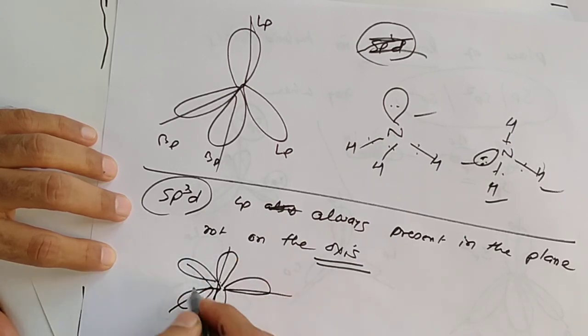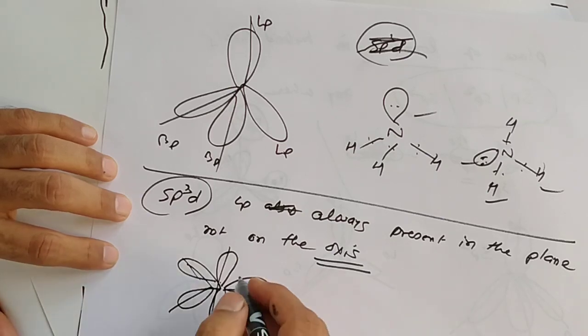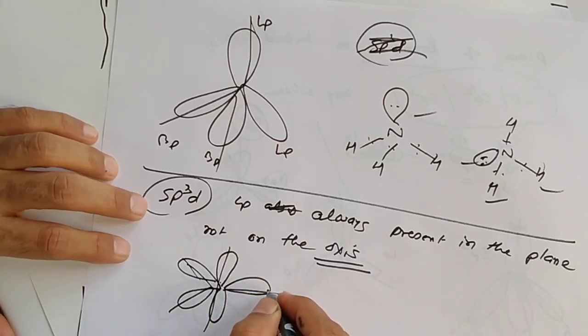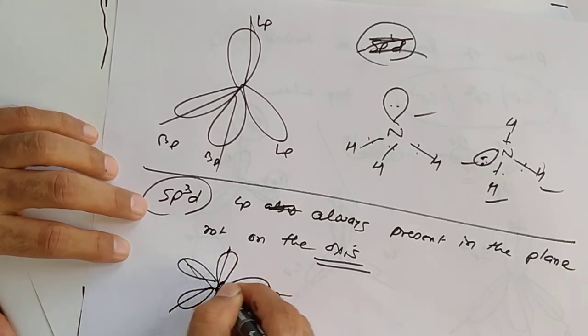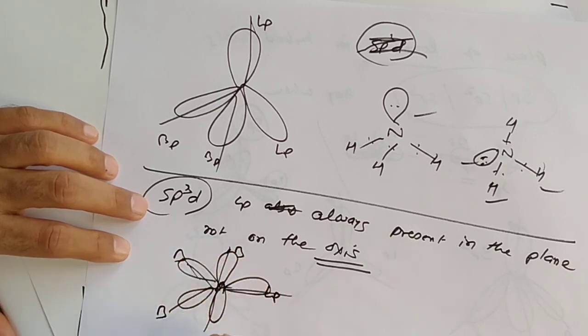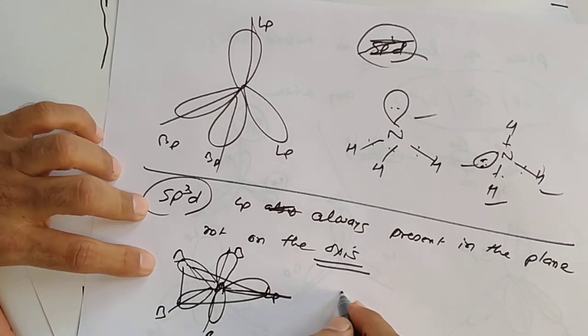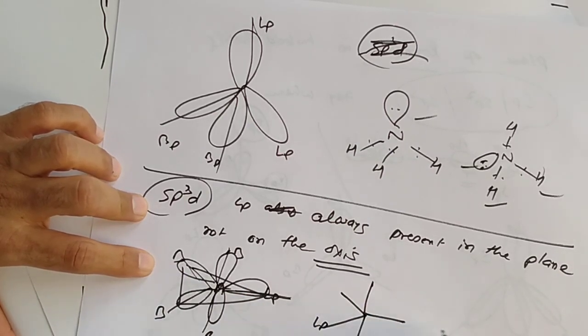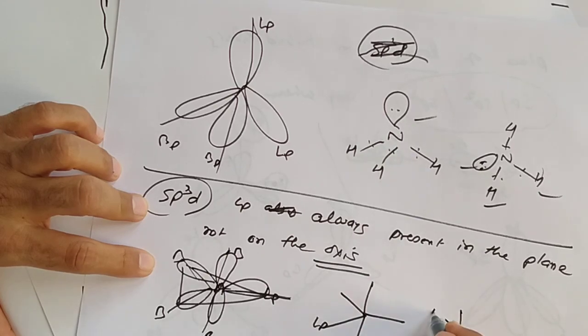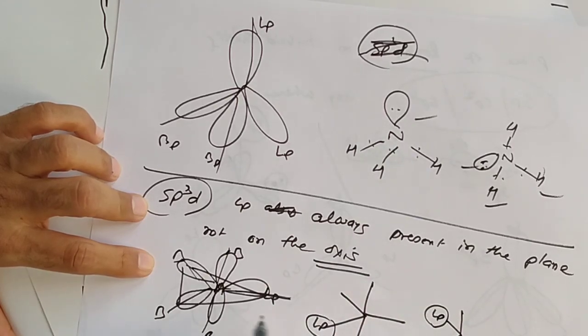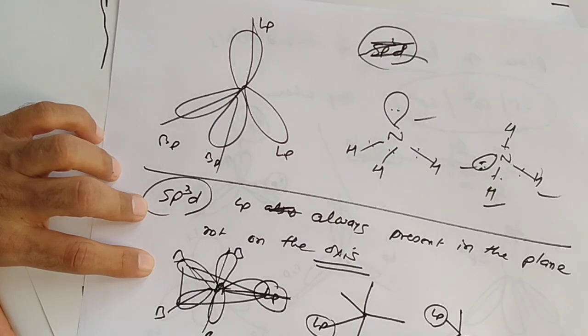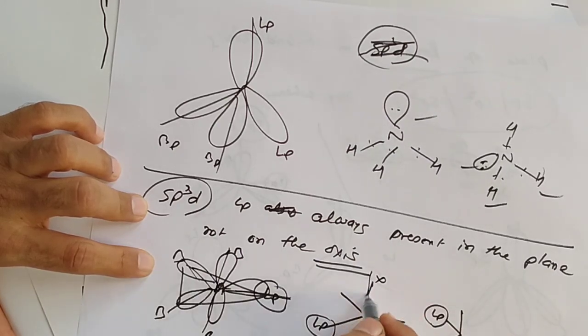If sp3 hybridization occurs, so we know which is like this. If one pair is a lone pair, so always in the plane, here, otherwise here, otherwise here. Here or here, never on the axis. This is the axis.